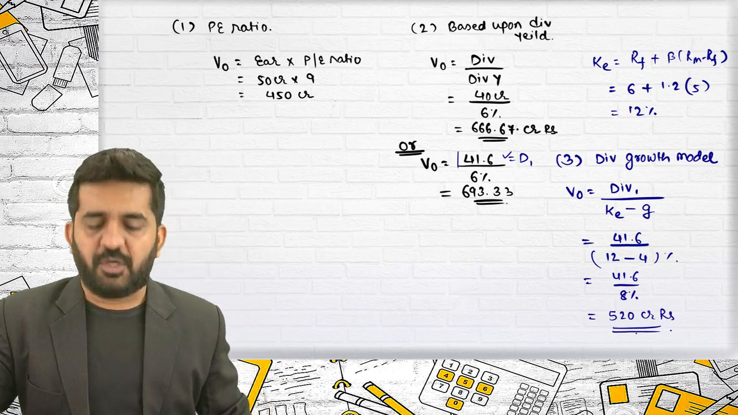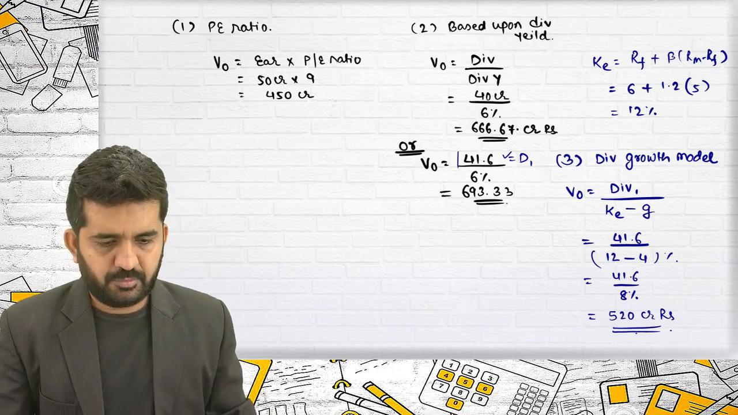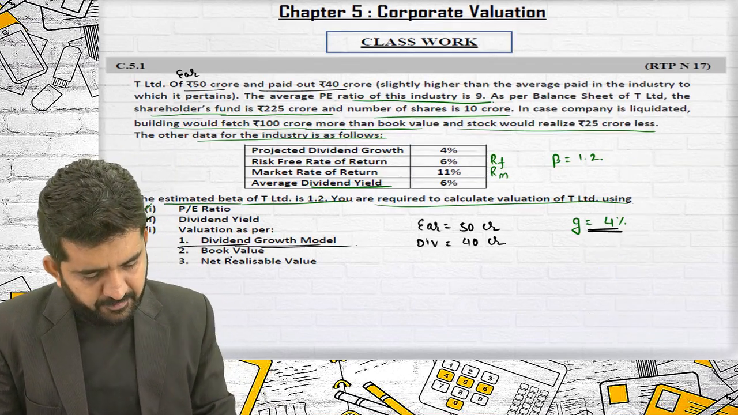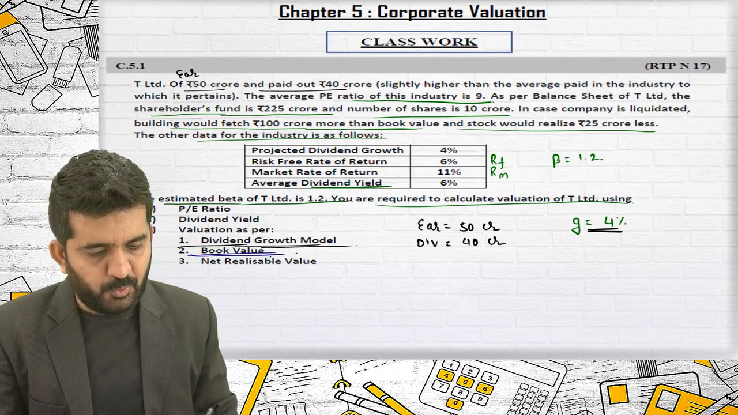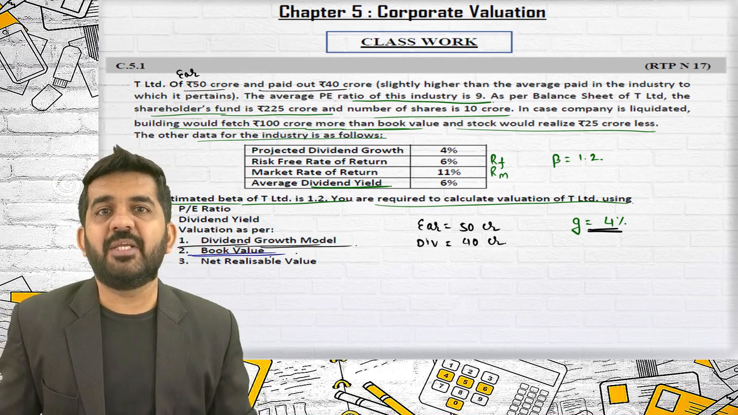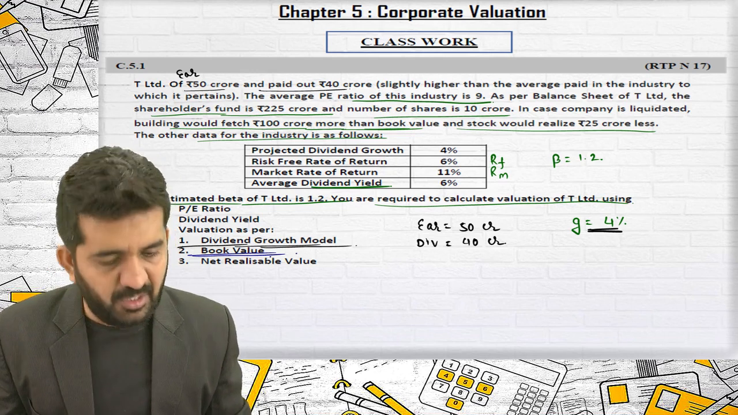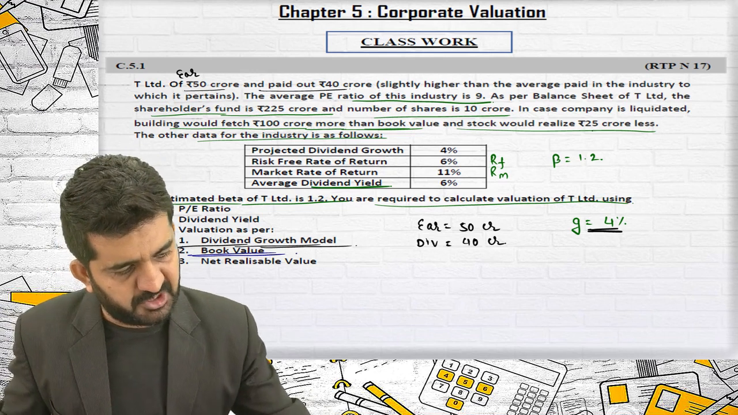Is valuation of the company based upon dividend growth model. Number 4, based upon book value. For finding out book value of the company, I need my balance sheet, book value of all assets and book value of all liability. Now let us see what information is given.